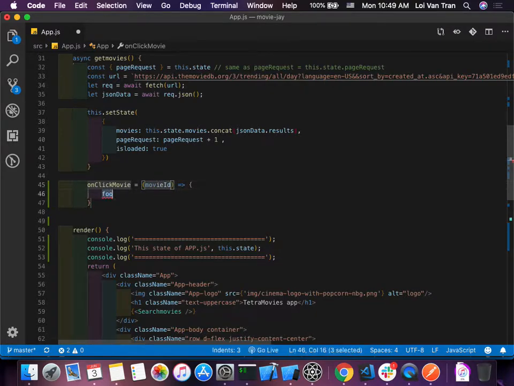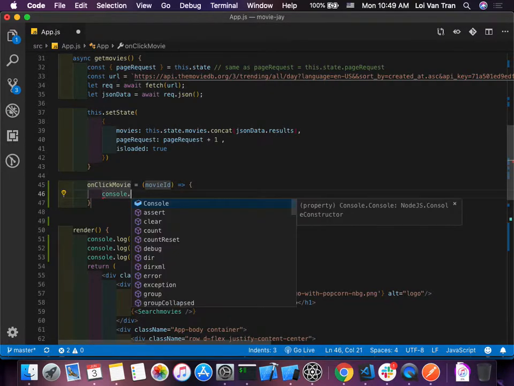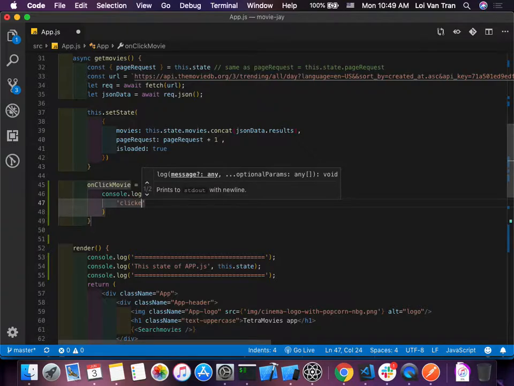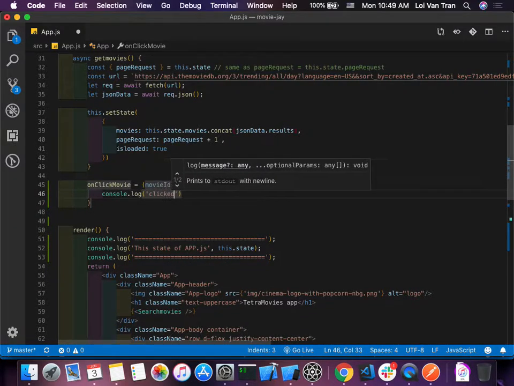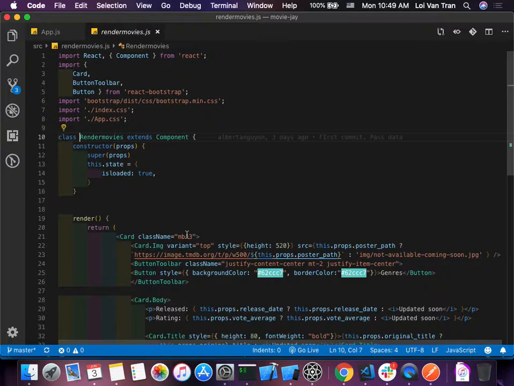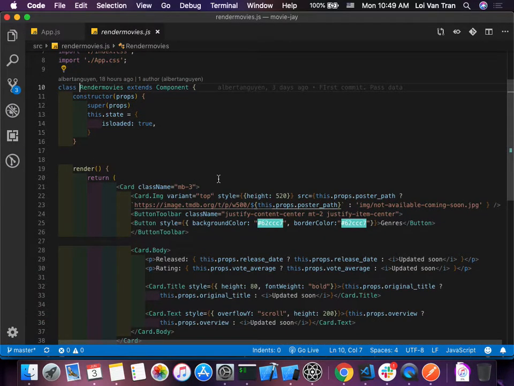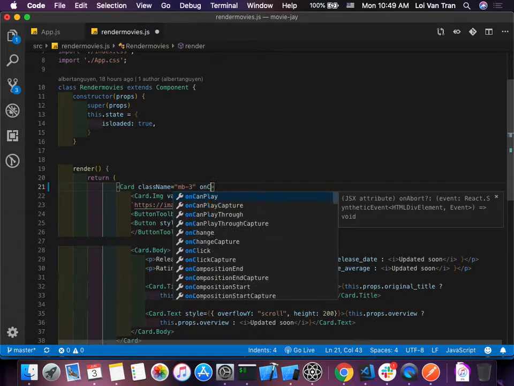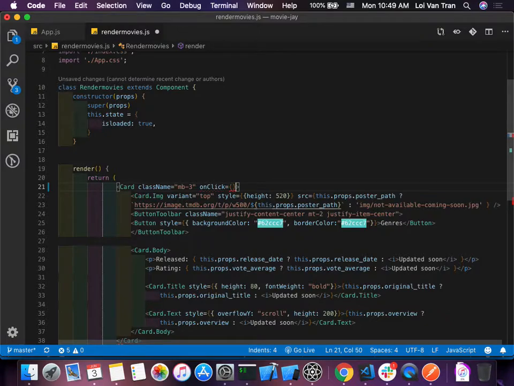Movie ID. console.log clicked. Okay, so this looks good. Now we need to go into our render movies function component. And what are we gonna do, guys? On click. I hope this works.